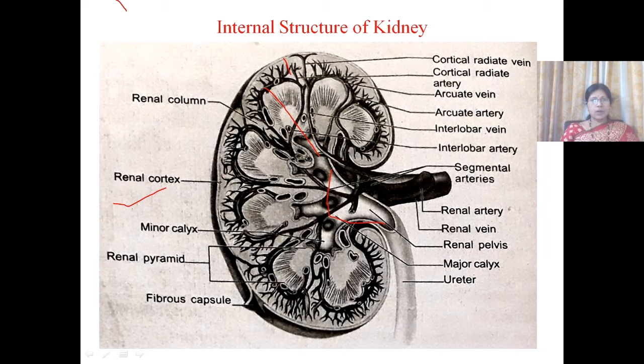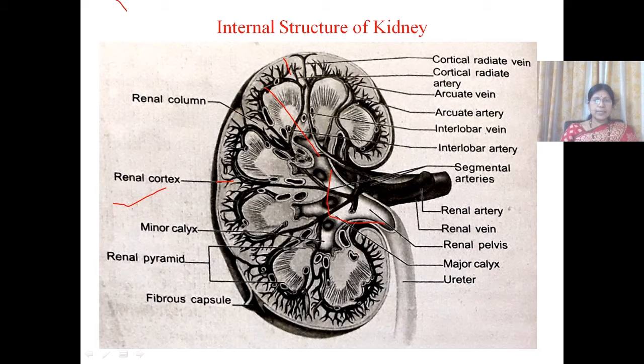The cortex region is the outermost portion of the kidney. It is dark red in color and consists of many granules. It consists of Malpighian corpuscles and the proximal and distal convoluted tubules of the nephron.